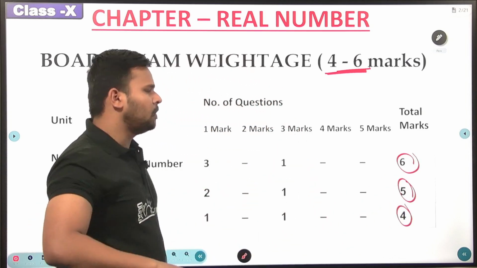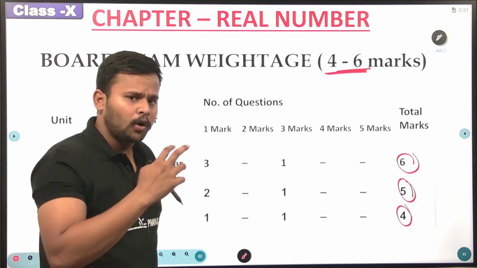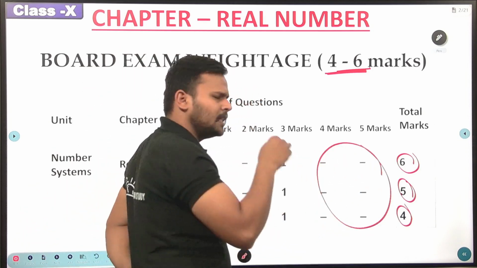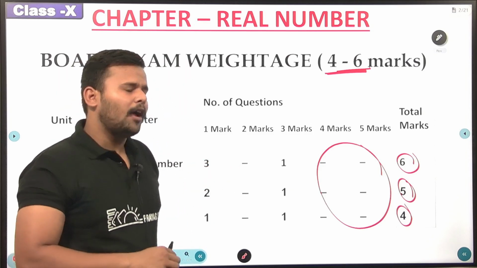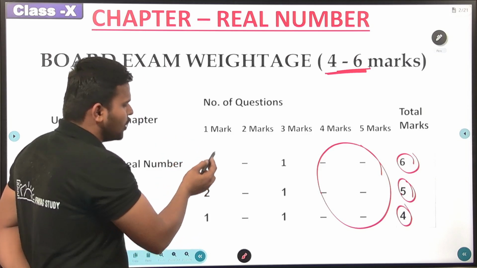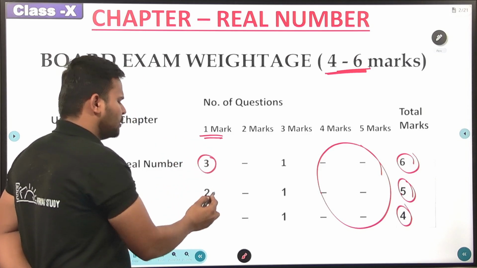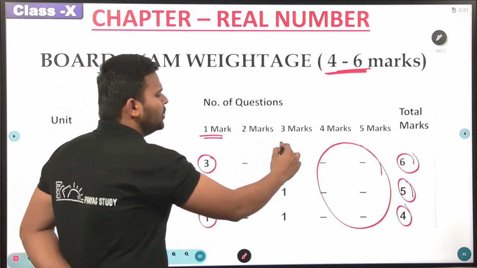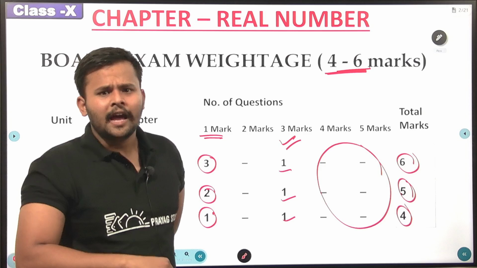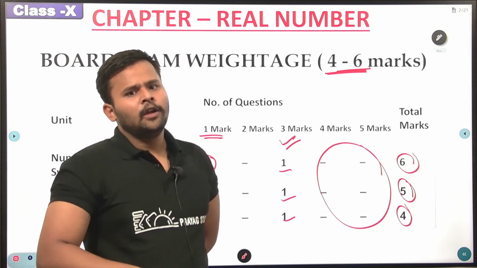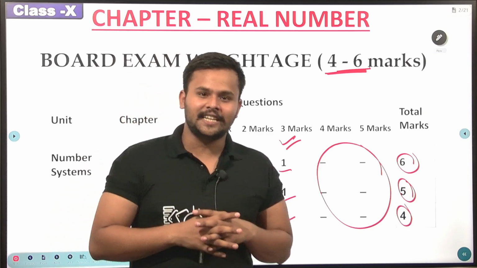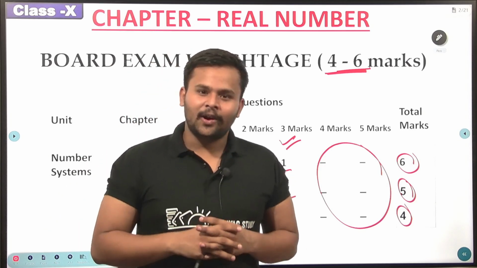What you have to keep your eyes on is that you are not getting any question of 4 marks or 5 marks in this particular chapter, right? So you don't have to worry much about it. What you are getting is 1 mark questions, either 3 questions, 2 questions or 1 question, and a 3 marks question is obviously there. 1 question will be of 3 marks, and that question will mostly be to prove irrational. What kind of topics will be there, we'll be understanding in our upcoming videos.